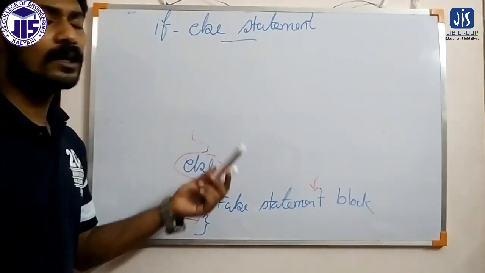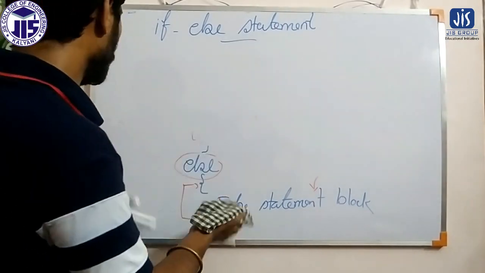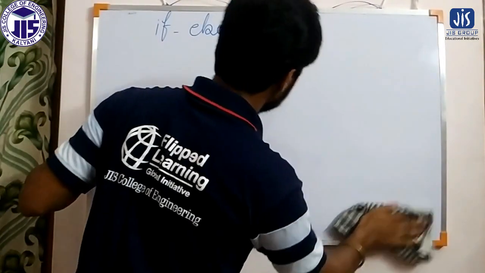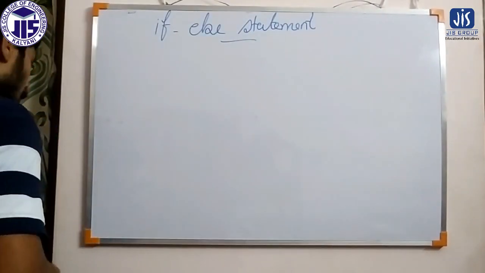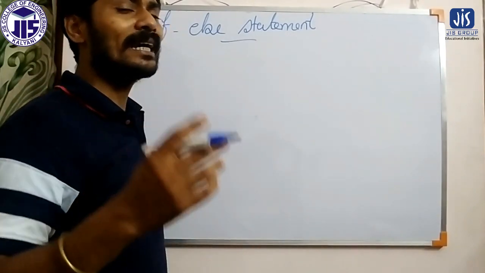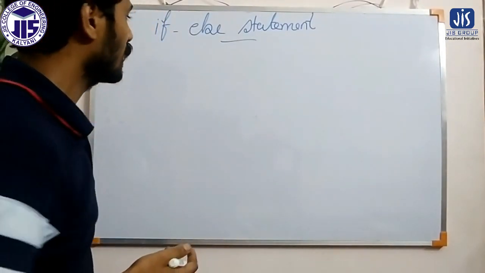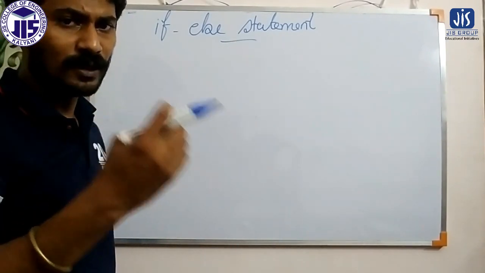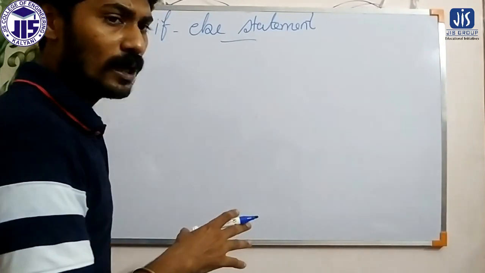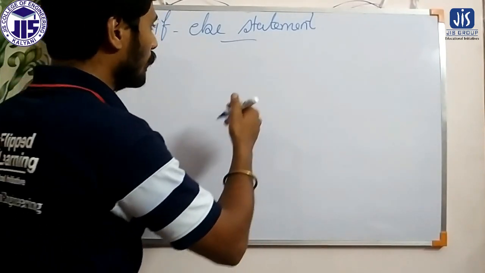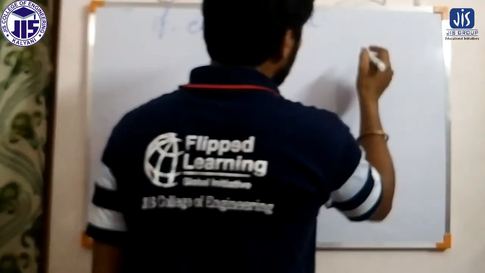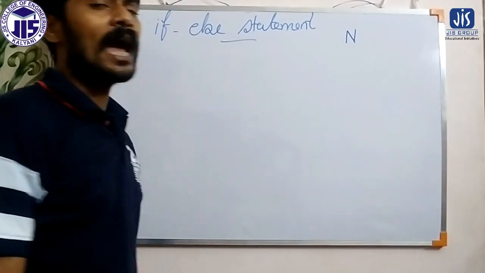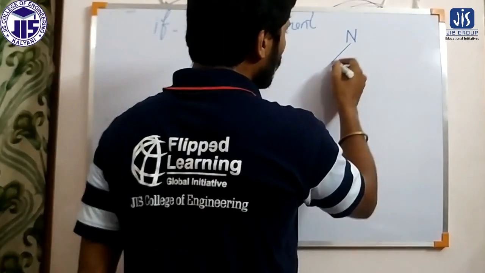Okay, so let us come to an example through which I will show you the if else statement. The same program that we took while discussing the conditional operator: a given number that is even or odd. First I will show you through a flowchart, then I will also show you through the program. So I have taken n as the number, and we have to decide whether n is an even number or an odd number.